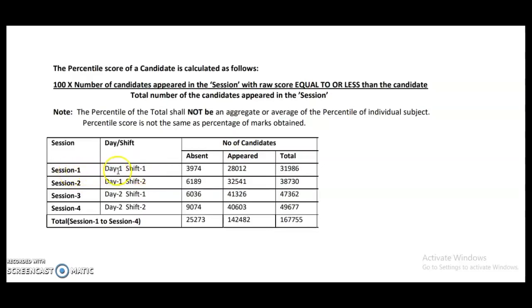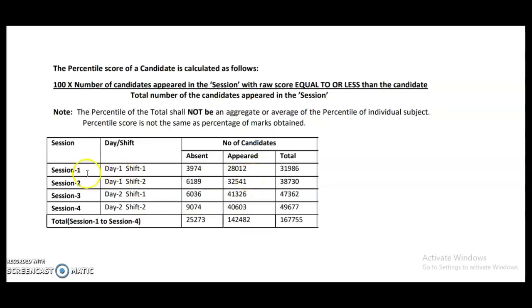That means the December 2nd morning session from 9:30 onwards, and session 2, that is day 1 shift 2, means the afternoon session from 2:30 onwards. So like that, here I am roughly taking one example that is provided in the information bulletin itself.